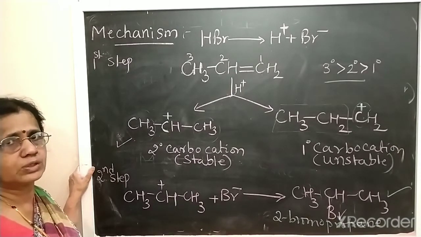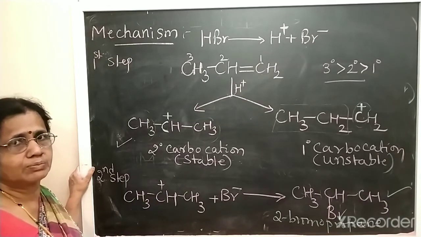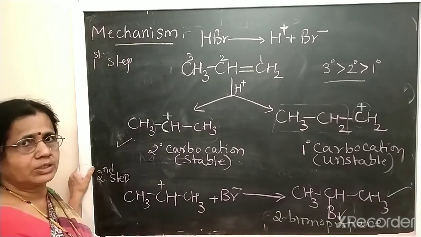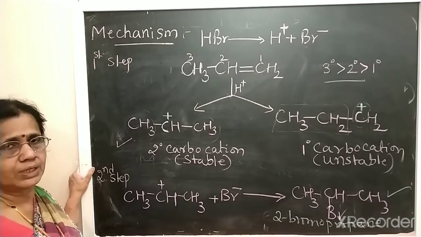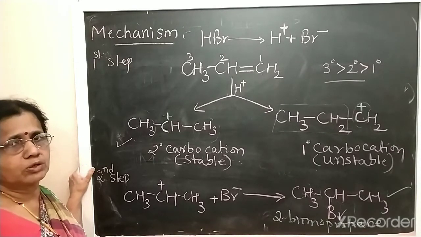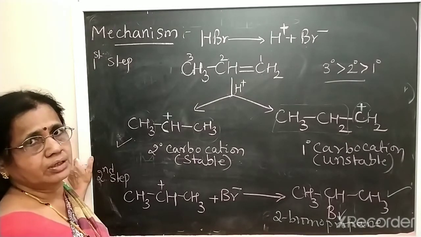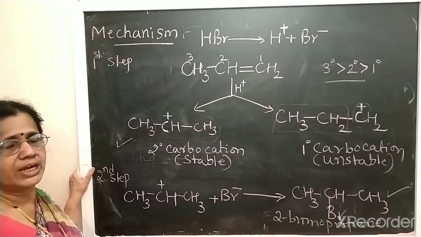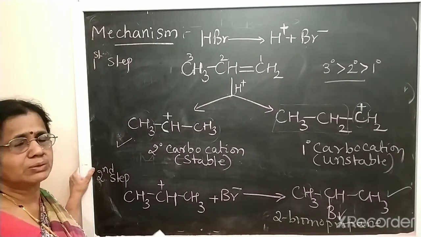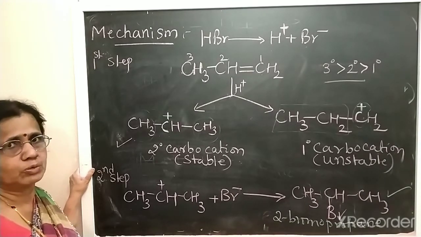The negative part goes to that carbon having more hydrogen atoms of the unsymmetrical alkene. This is anti-Markovnikov addition, which takes place in the presence of peroxide and gives 1-bromopropane.